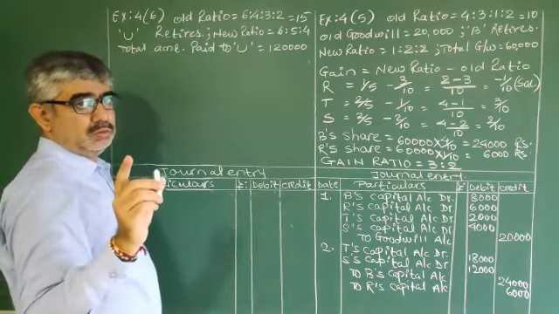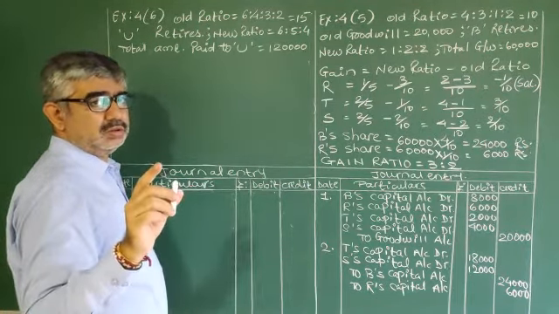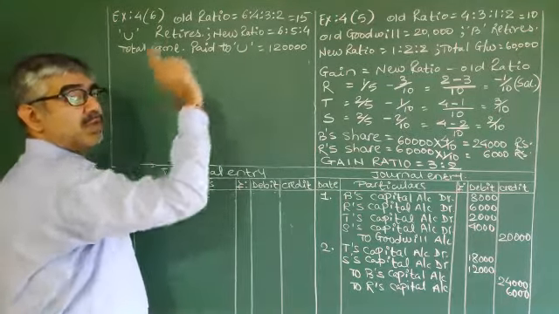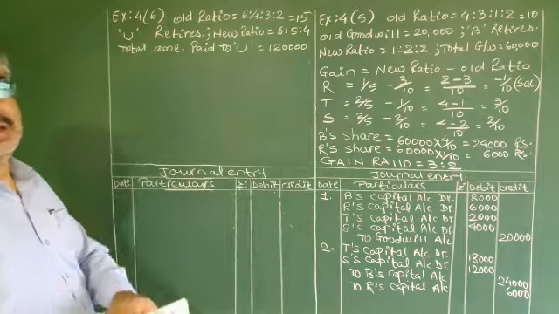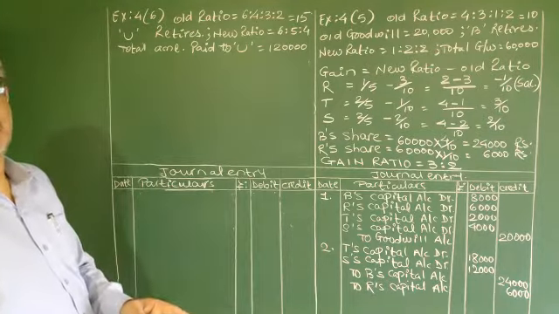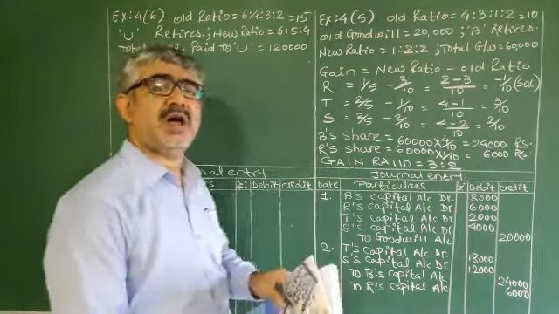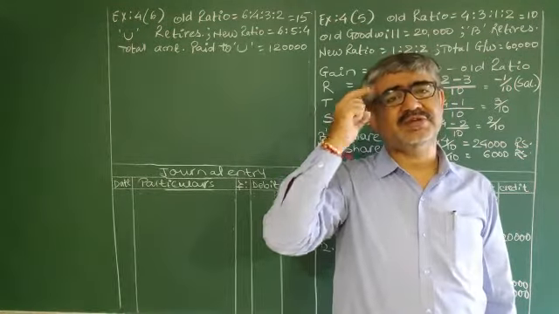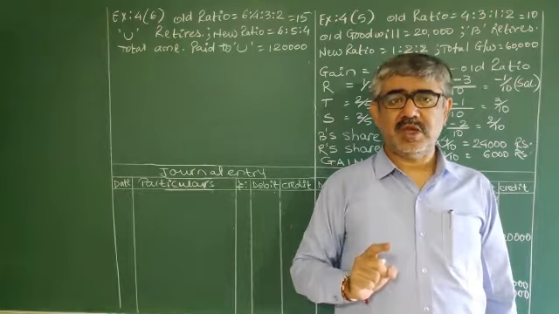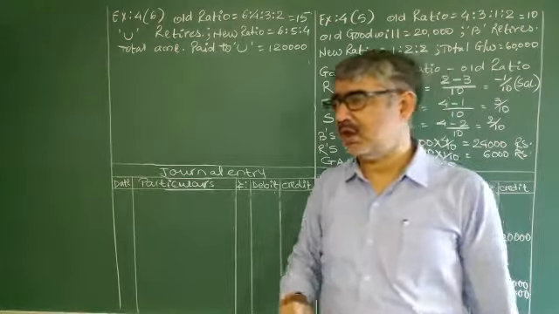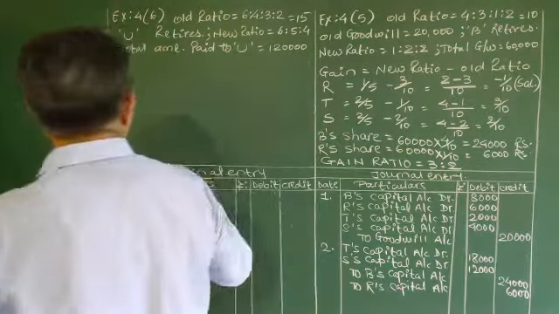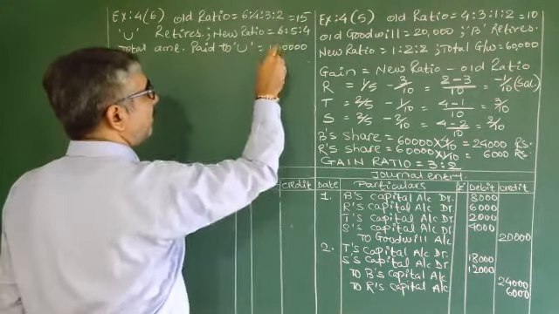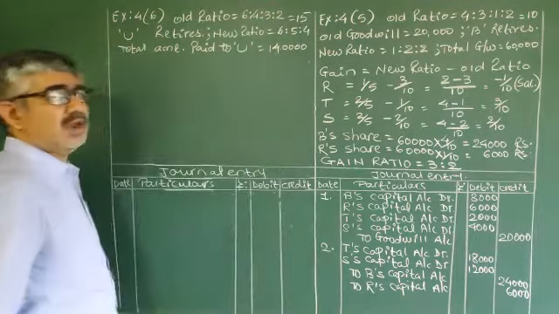No. Concentrate on the question. It is 1,40,000. Okay? When I am working over here, you must work properly at your place. It is 1,40,000.